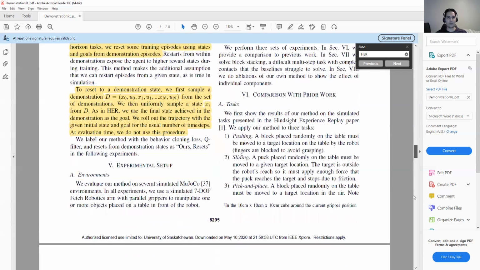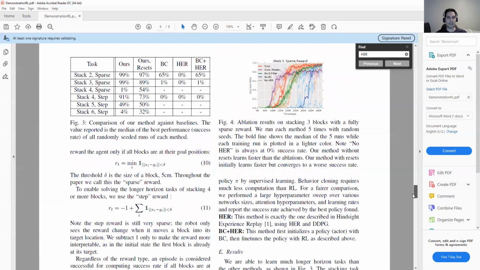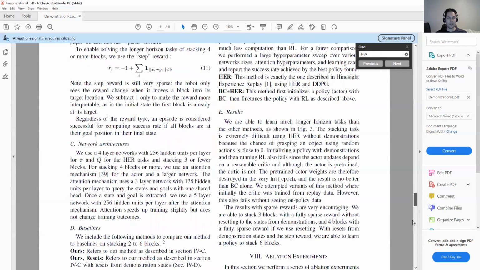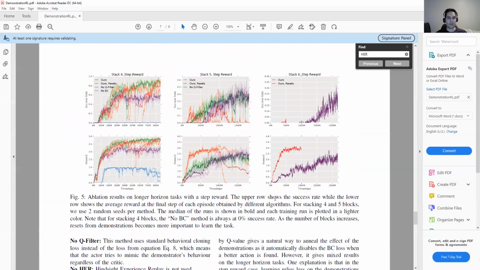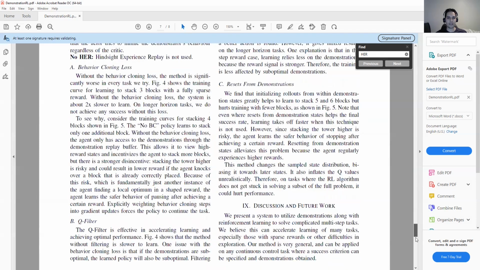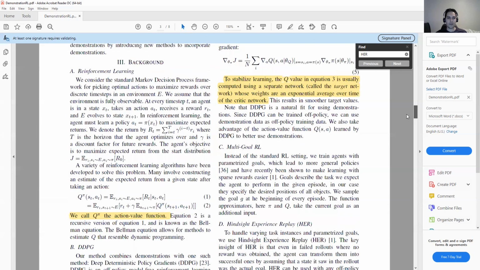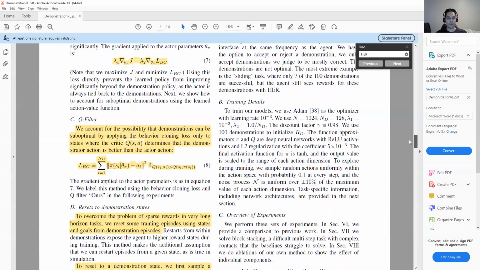So this is an overview of the paper. Finally, they have some experiments compared with others, showing that they can get the rewards much faster than others. And yeah, that's it. This is very simple, but very effective.